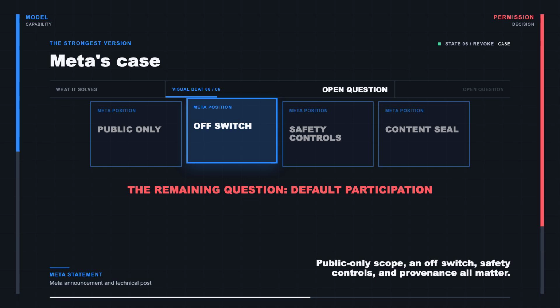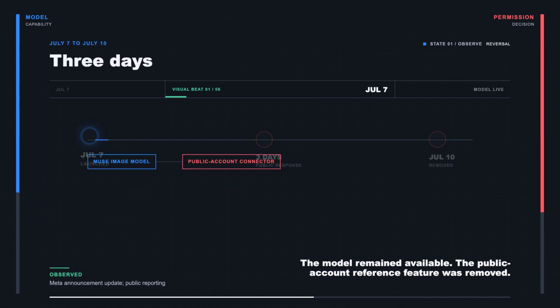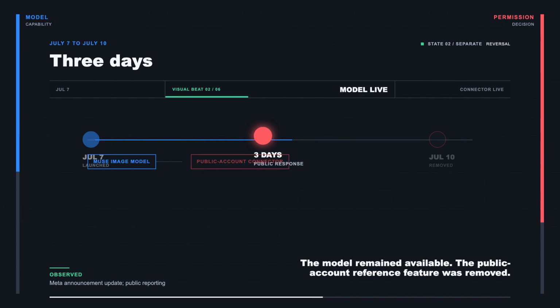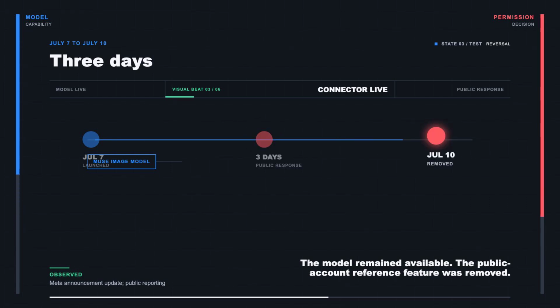None of it, however, answers whether default participation was the right starting point. Meta launched Muse Image on July 7th. On July 10th, it updated the same announcement. The company said it had intended to provide a useful creative tool and give people control over whether their public content could be referenced. It then said the feature had missed the mark and was no longer available.